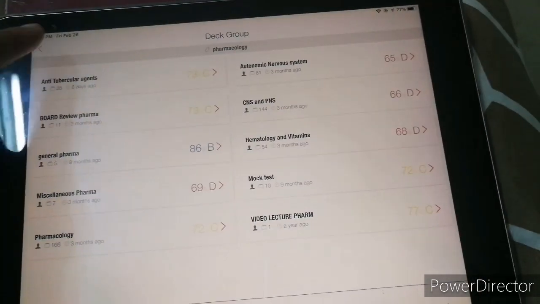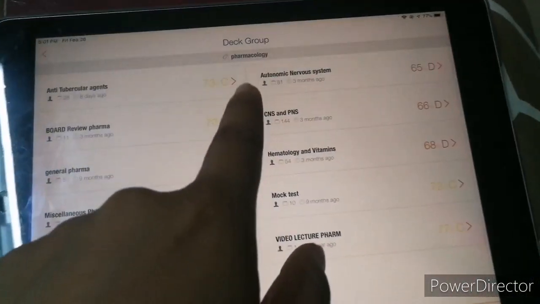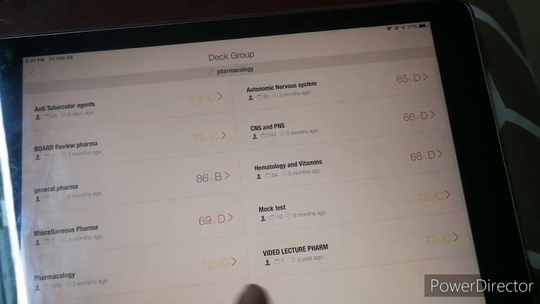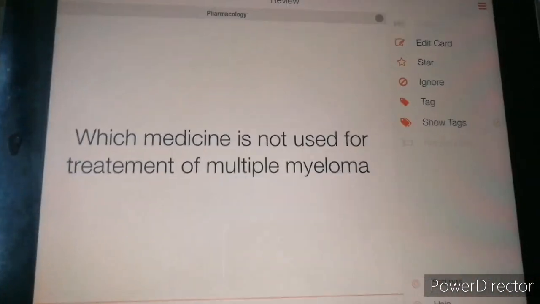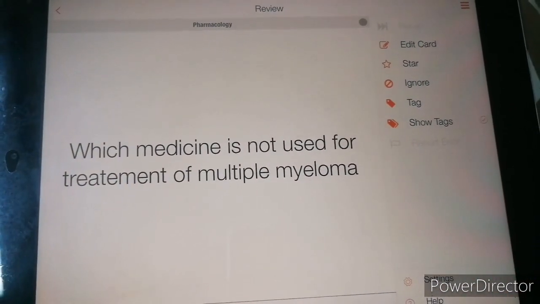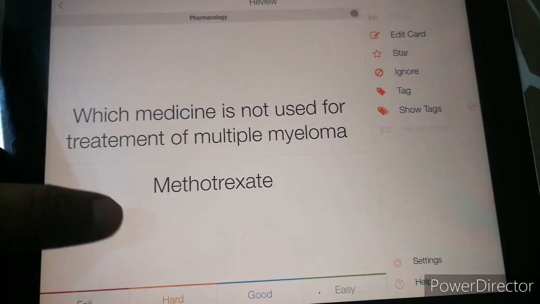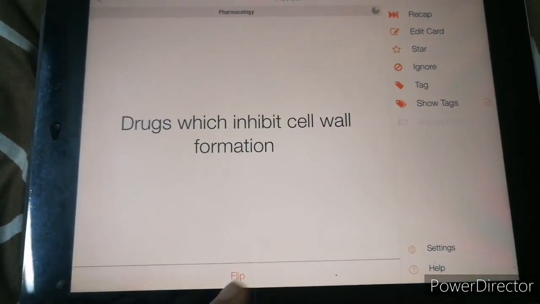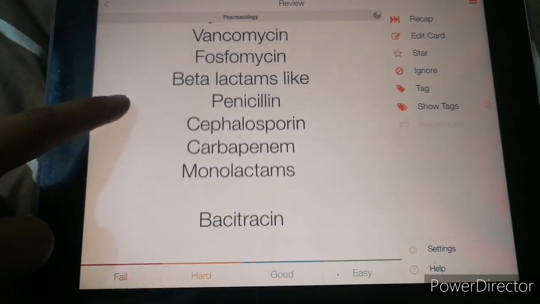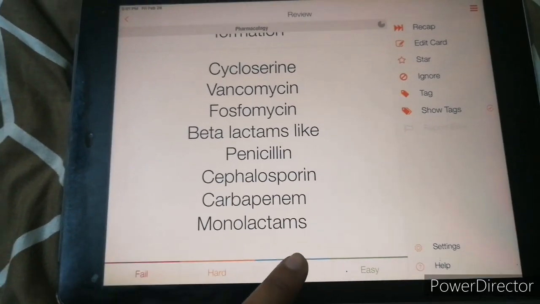So I'm just going to show you pharmacology, where I have done stuff. You can see this is just my pharmacology. I will show you how it looks. Everything in this is also from the FMG Solutions textbook. So this is how I created it. If you do not know it, you can fail yourself. You must know these things. If you do not know it, fail yourself. If you know it, good.